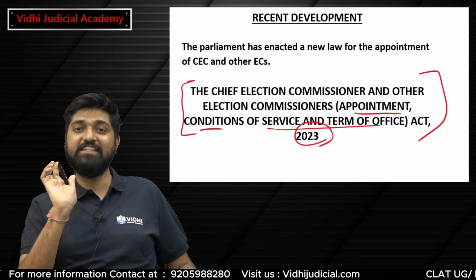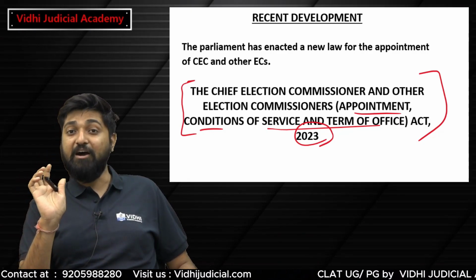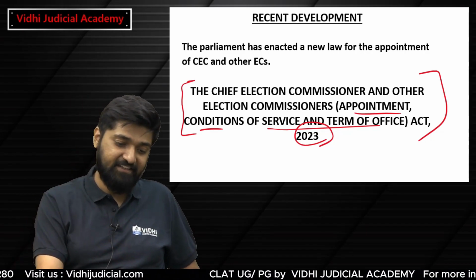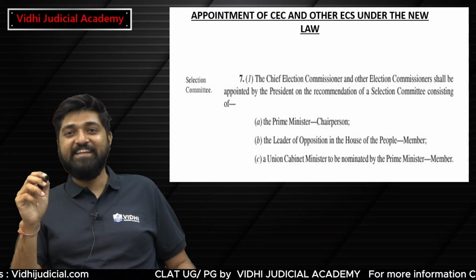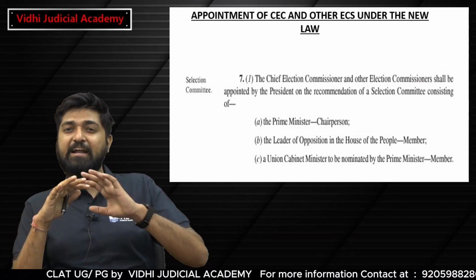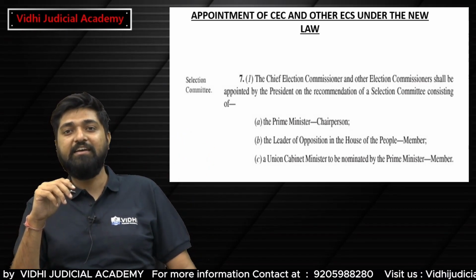Now, what does this act say about the appointment of the Chief Election Commissioner and the other election commissioners? As you can all see, this act completely changed the judgment rendered in Anoop Baranwal.